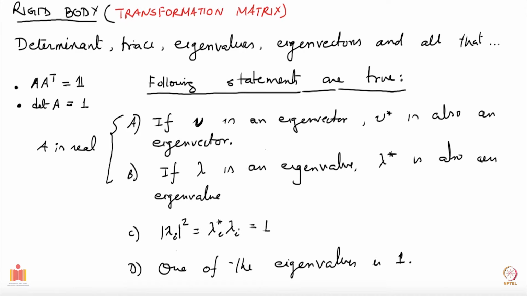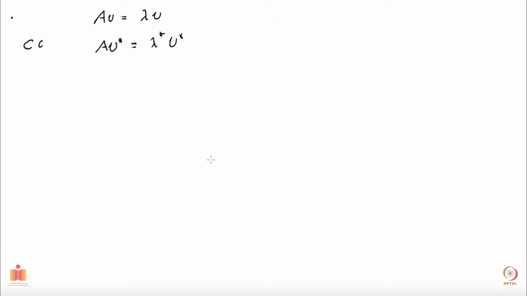So first things first, let's say V is an eigenvector corresponding to eigenvalue lambda. So this is true. Then if I take the complex conjugate, I get A star, but A is real, so A star is the same as A, so I get A V star. On the right hand side I get lambda star V star. So you see, if V is an eigenvector, then V star is an eigenvector with eigenvalue lambda star. First two, A and B, I have now proved.